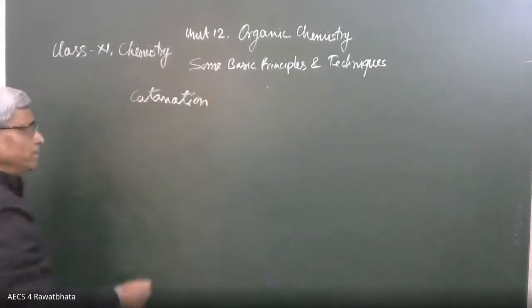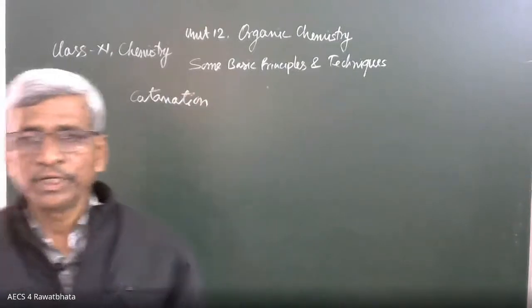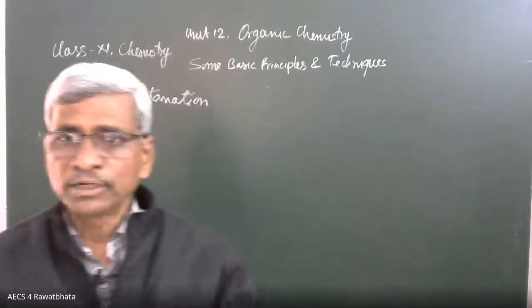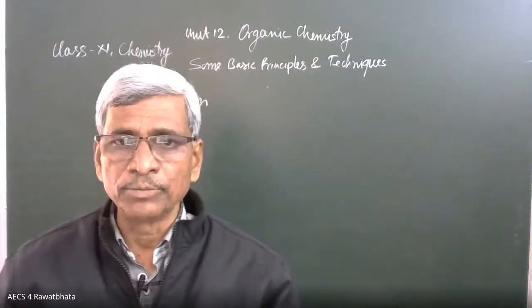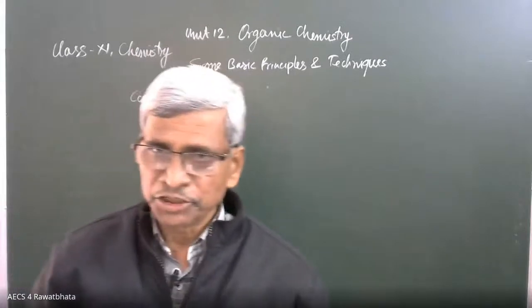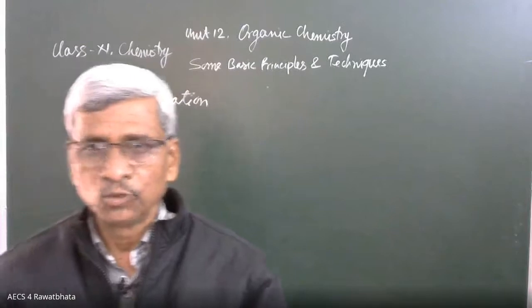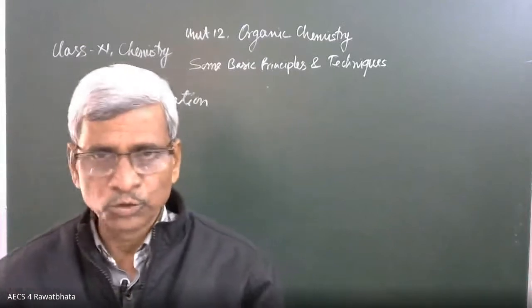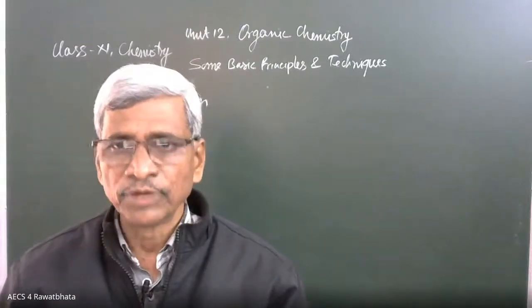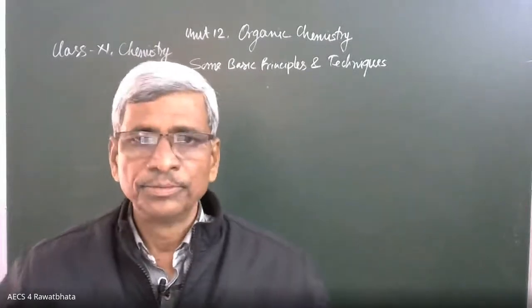Catenation property is not shown by carbon only. It is shown by so many other elements also. But this property is shown by carbon to the maximum extent. Oxygen also has some catenation property. Two oxygens, O and O, join together. In O3, one more oxygen joins, but not many more.